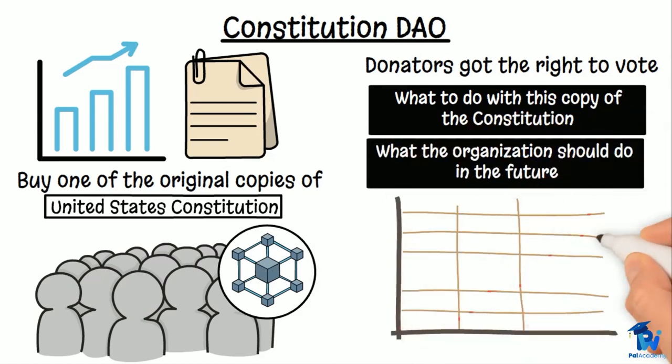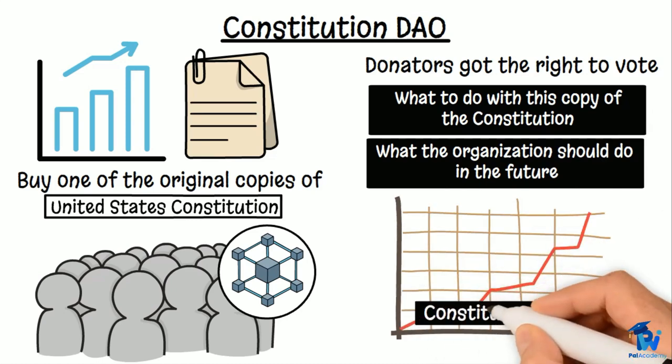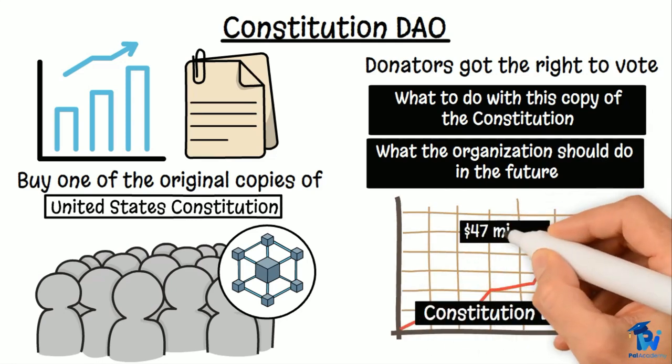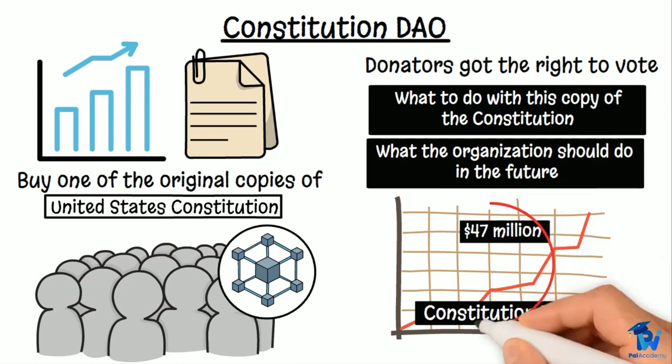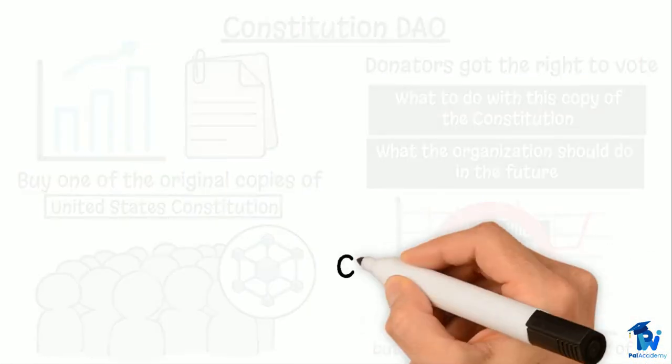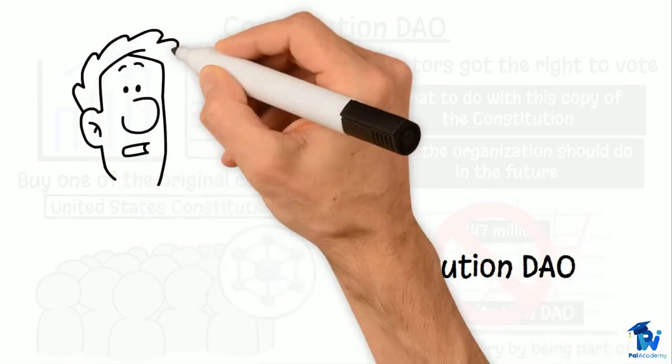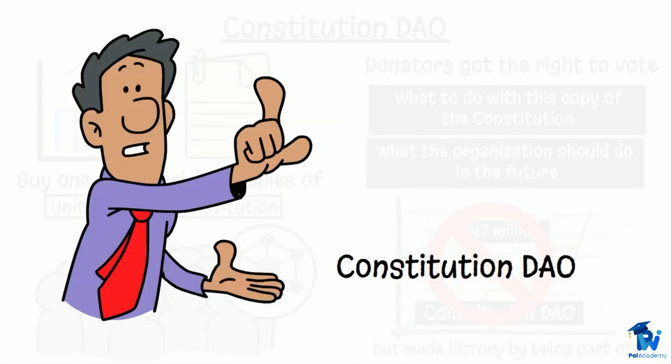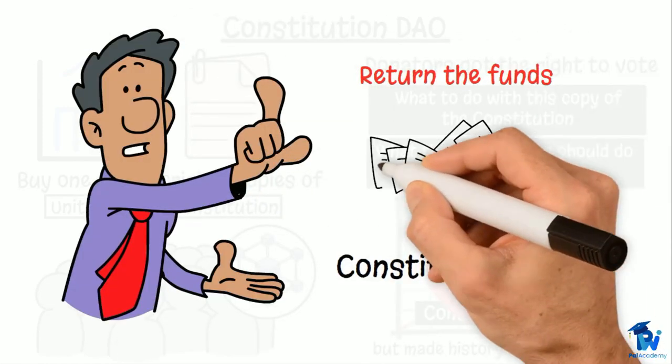This attempt to raise money was extremely successful. Constitution DAO raised something like $47 million. Unfortunately, it lost the bid in the auction, but made history by being part of it. Afterward, the organizers behind the Constitution DAO decided to shut the group down and return the funds to the investors.